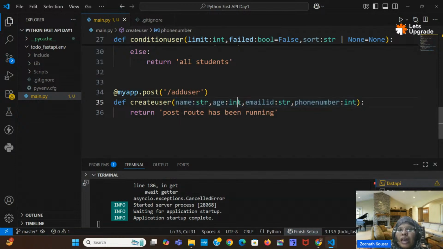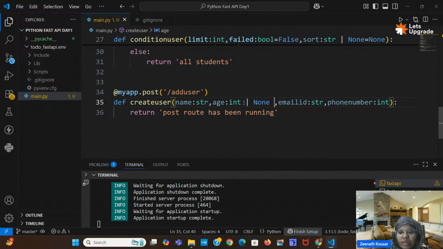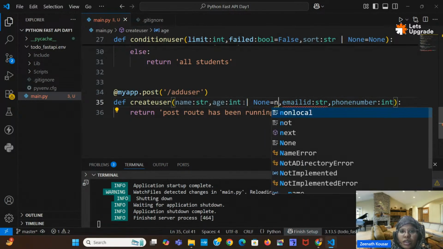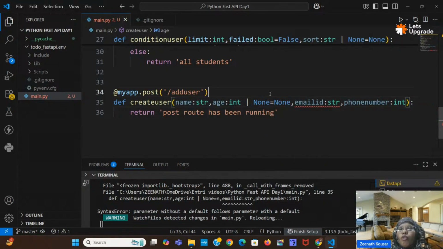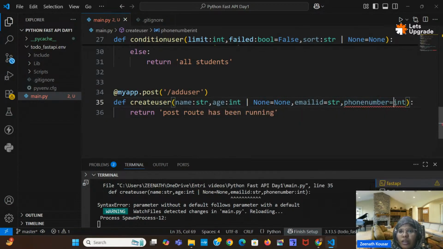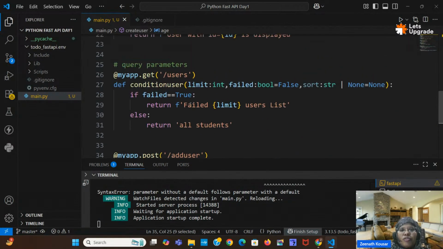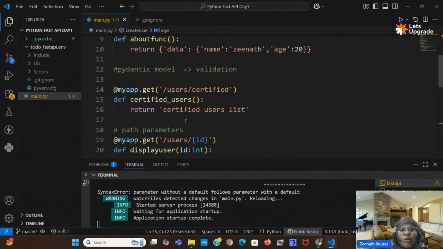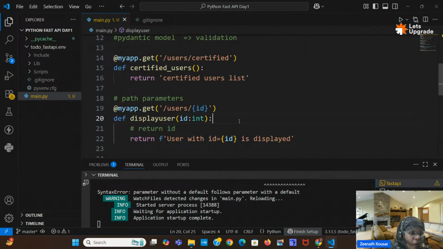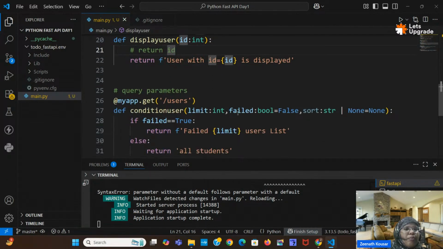If you want to give an optional parameter, here age is optional, you want to keep it as optional. How you can keep it as an optional? You can give it as None, equal to None. Okay, if user doesn't enter age, then also the form will get submitted. Okay, like this you can write. But if you have multiple fields, suppose if you see previously, here we have only one field, right? ID. Only one field means go in this way. Otherwise better to create a pydantic model.